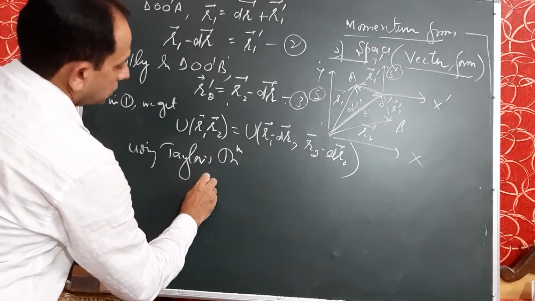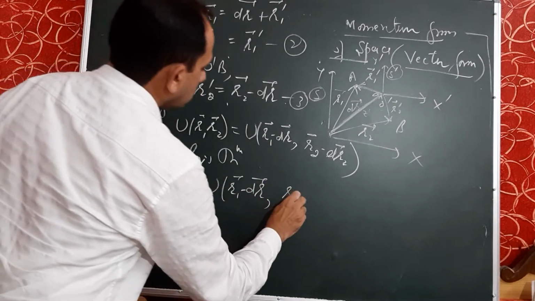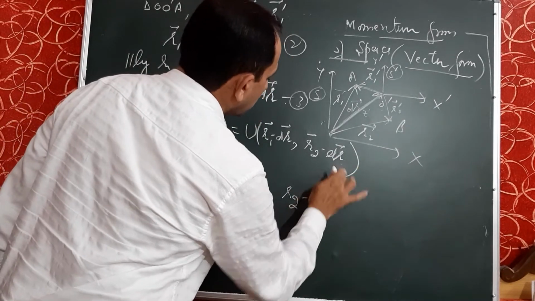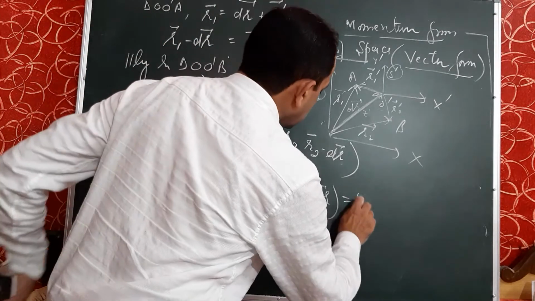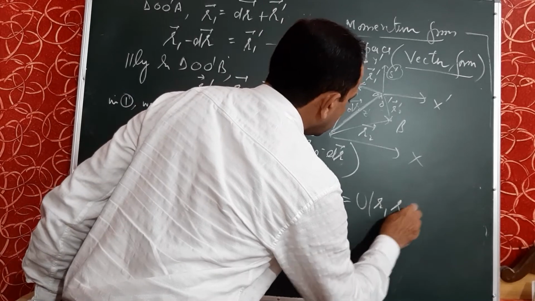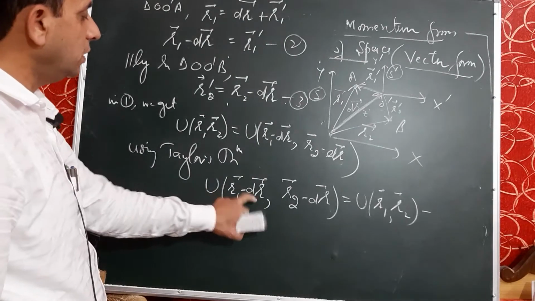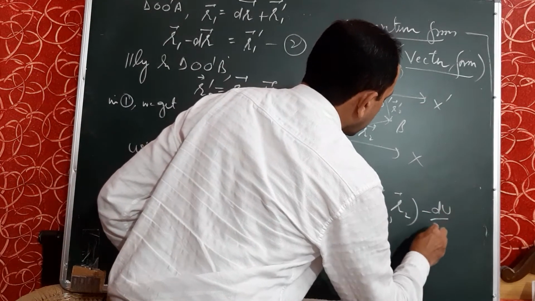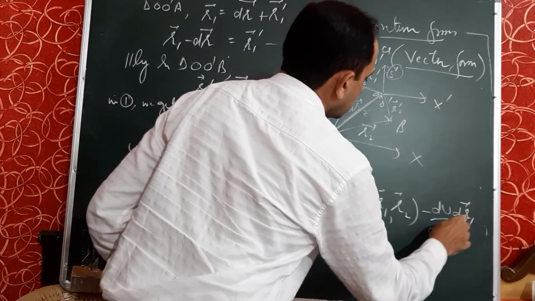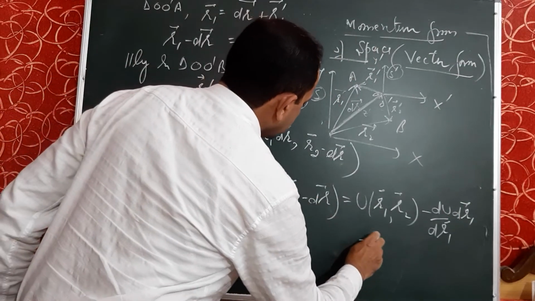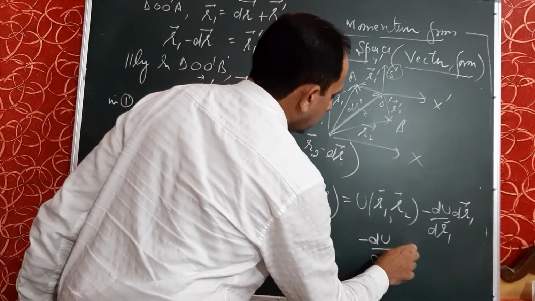We know that U of r1 minus dr, comma r2 minus dr, may be written as U of the first function, U of r1, r2, minus dU upon dr1 into dr, and the second one is minus dU upon dr2 into dr.